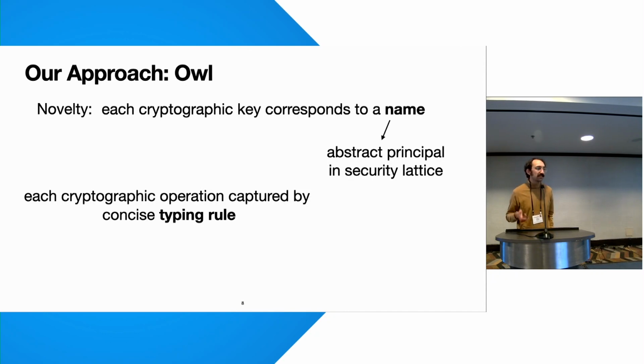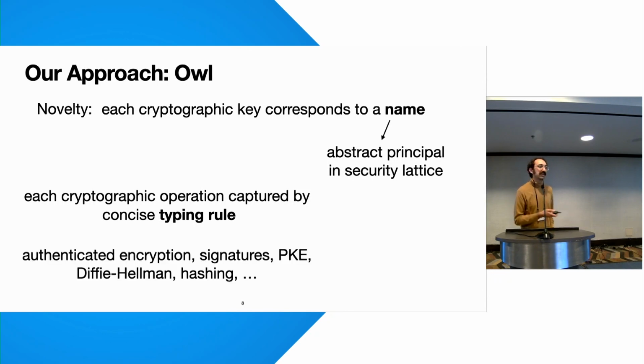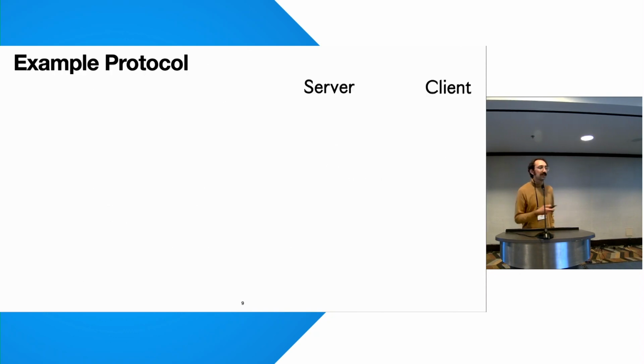And what makes our type system usable in practice is that it's actually extendable to a wide variety of primitives, including everything you want for security protocols, like authenticated encryption, digital signatures, public key encryption, and hashing, all that kind of stuff. So I'll now give an example protocol to show you how the type checking works.